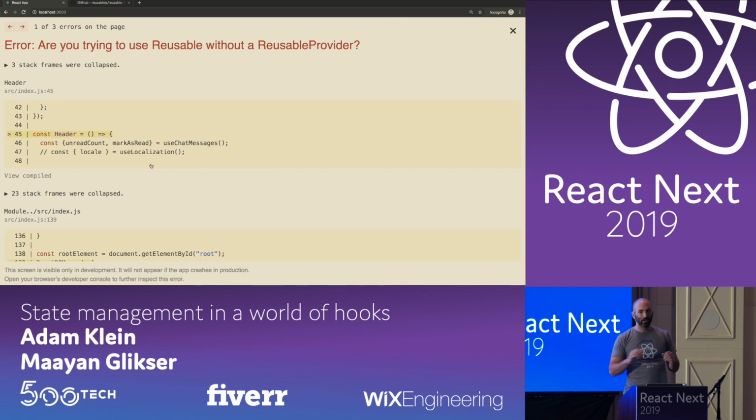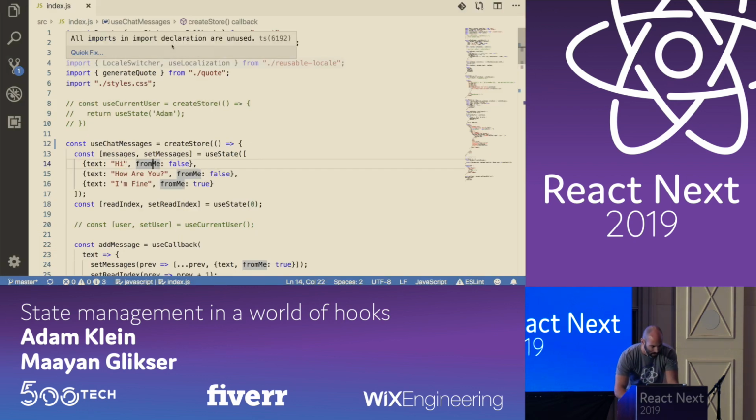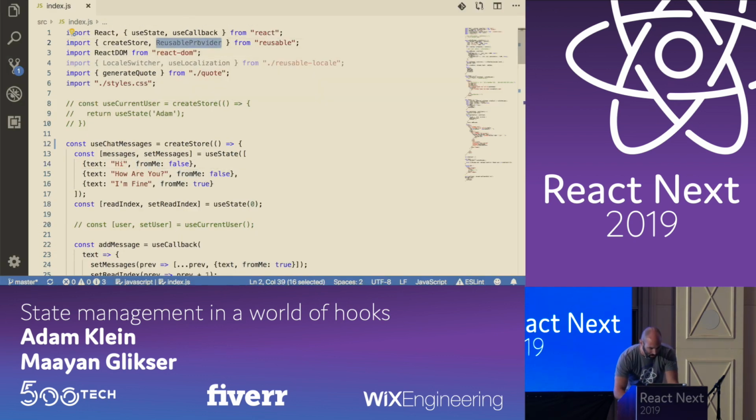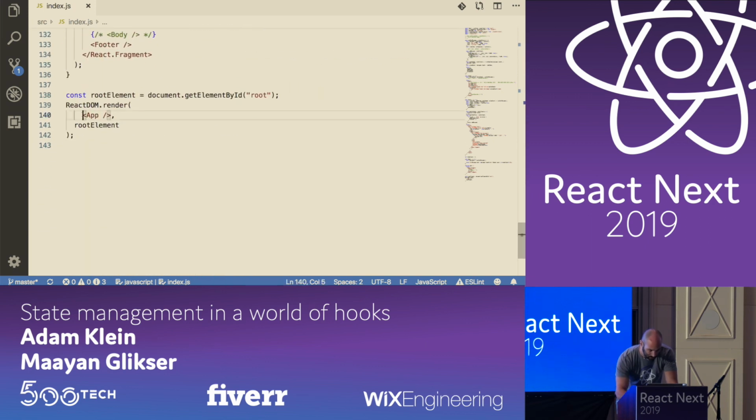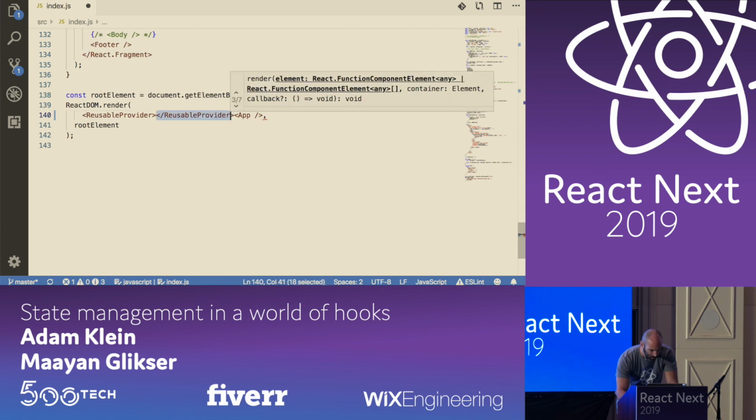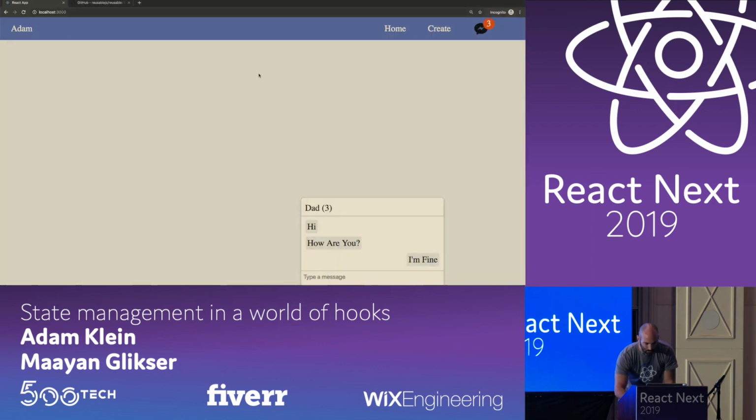Well, not quite. You just need to add a Reusable provider at the top, and Reusable tells us about it. So let's add the Reusable provider and surround our app with it. And now, it works.